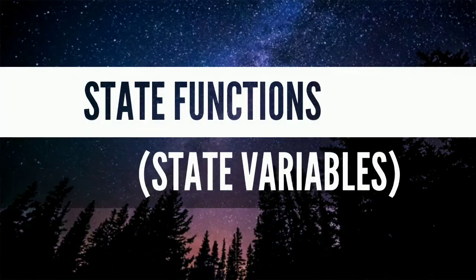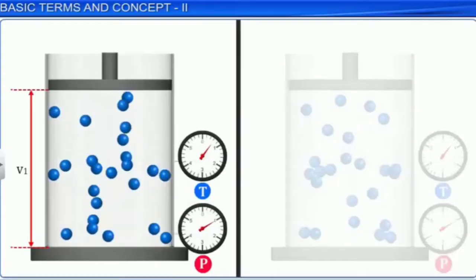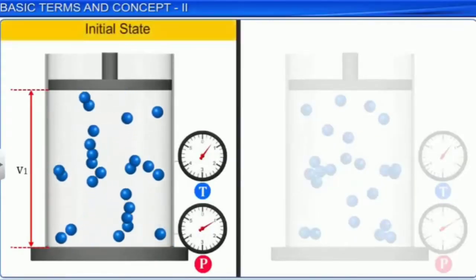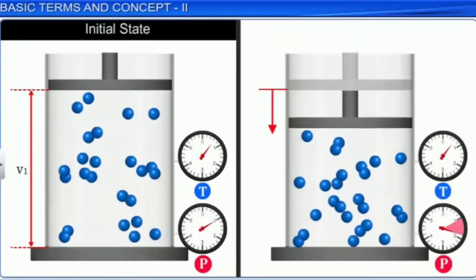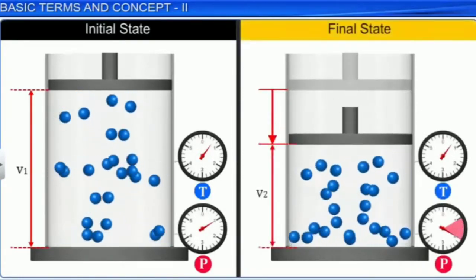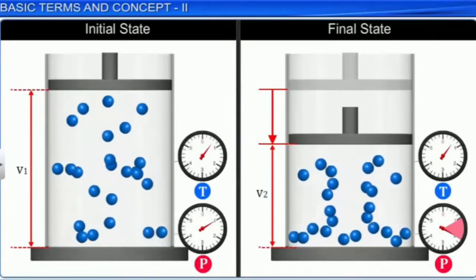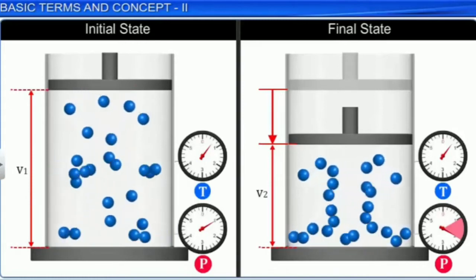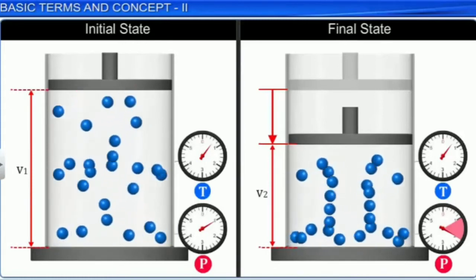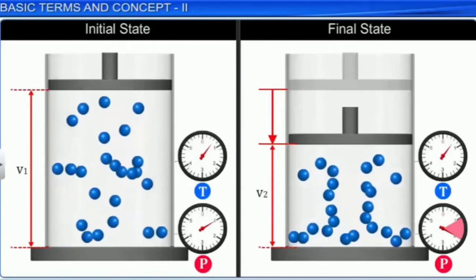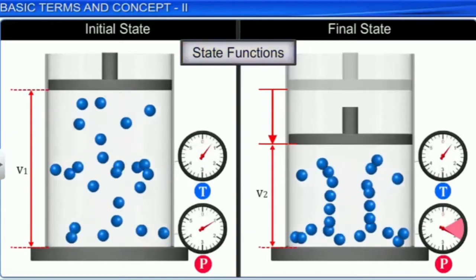Next one, state functions or state variables. The first state of a system is known as initial state and the last state, after the change, is called final state. The properties whose values depend on the initial and final state of the system are known as state variables or state functions. They are independent of the manner in which the change is brought about and only depend on the initial and final state of the system.